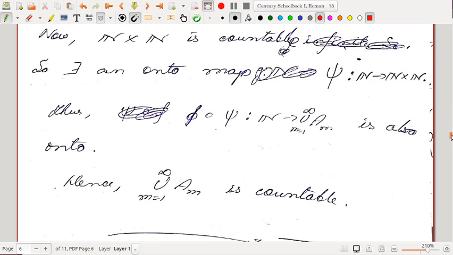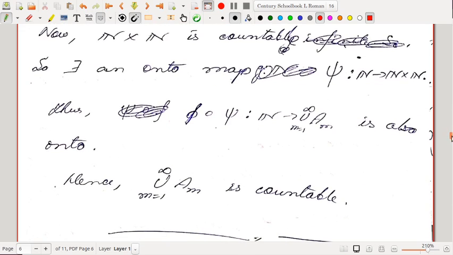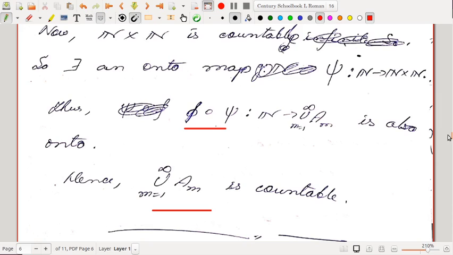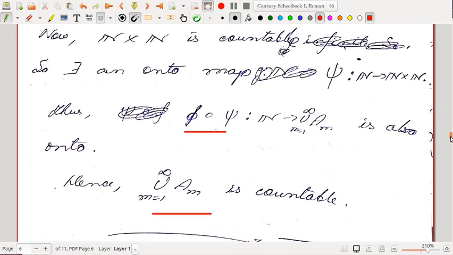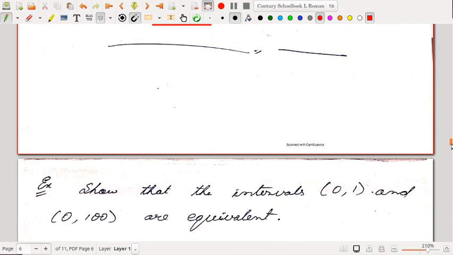So these were done in the first semester. So thus phi composite with psi from N to this union is also onto. So hence this is a countable set. So we have shown that a countable union of countable sets is countable.